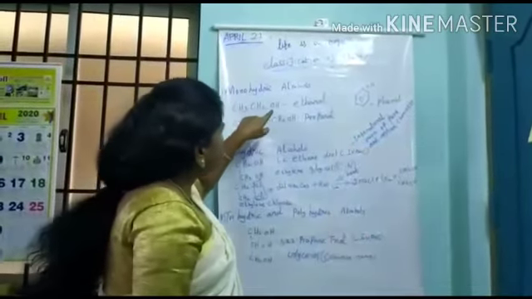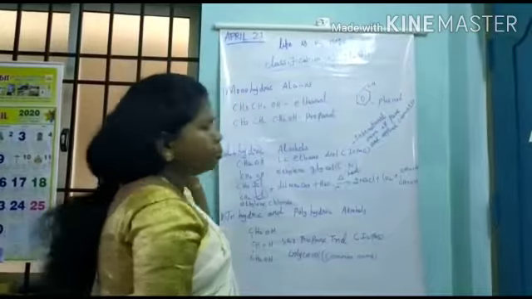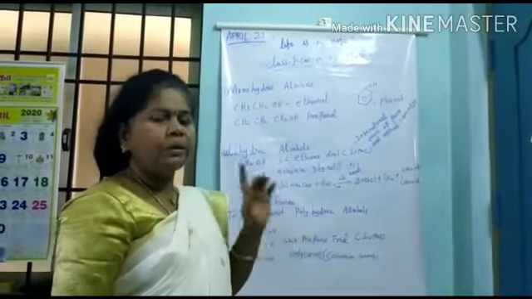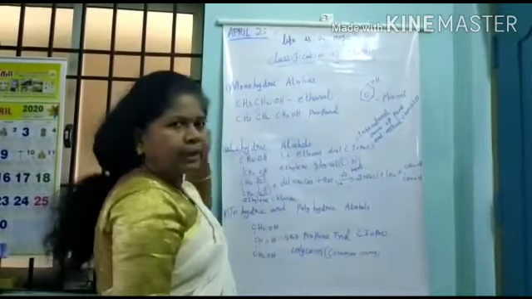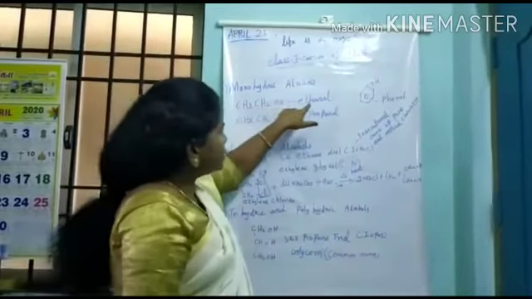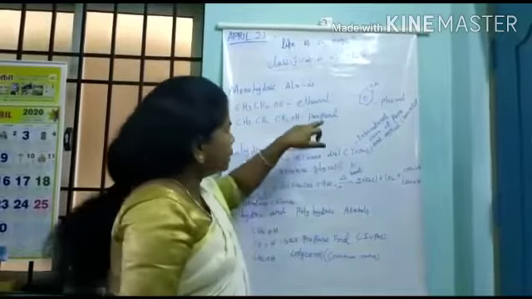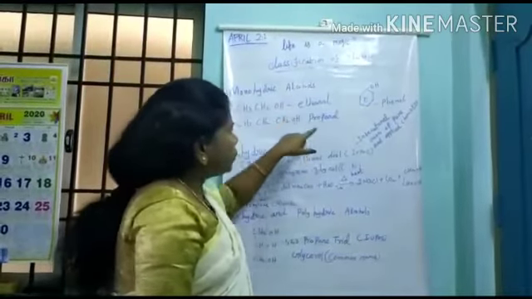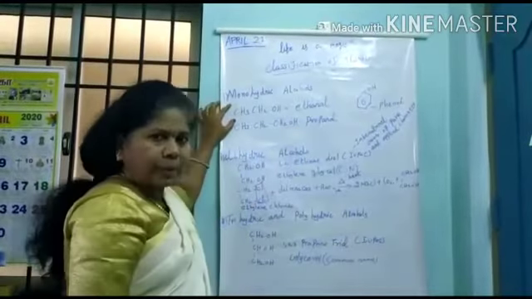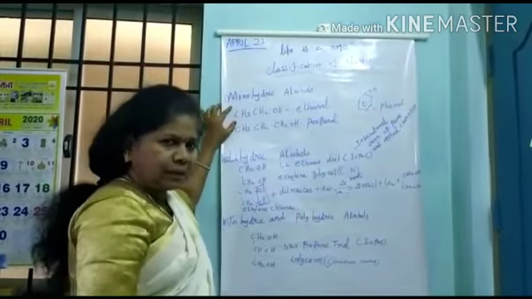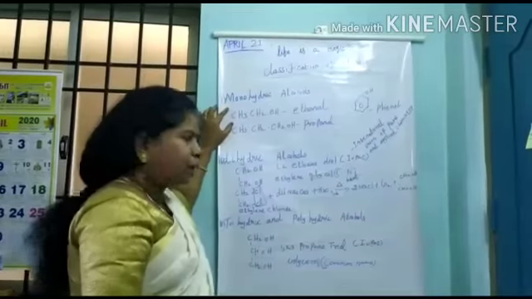A compound which has only one hydroxyl group is called a monohydric alcohol. This ethanol is there, no? This is the IUPAC name. Propanol is there, no? This is the IUPAC name. Ethyl alcohol is the common name. Methyl alcohol, ethyl alcohol, propyl alcohol are all common names.